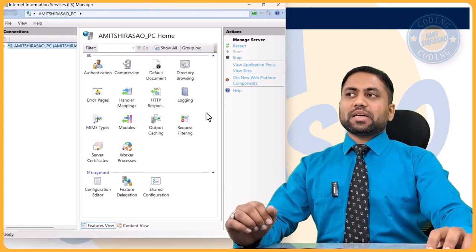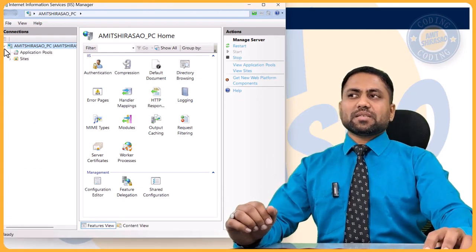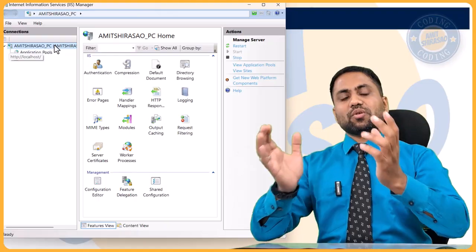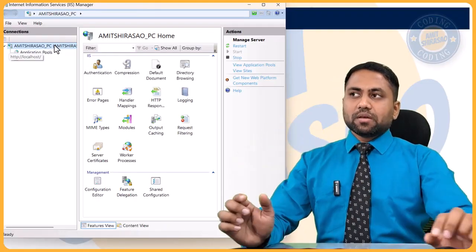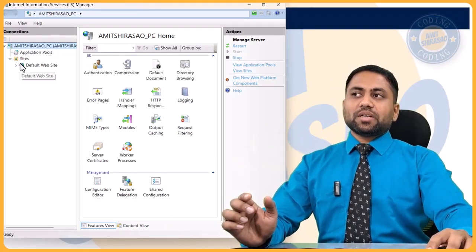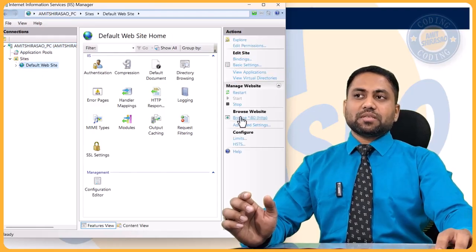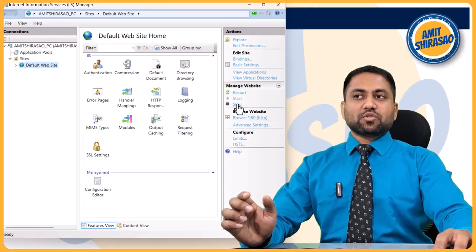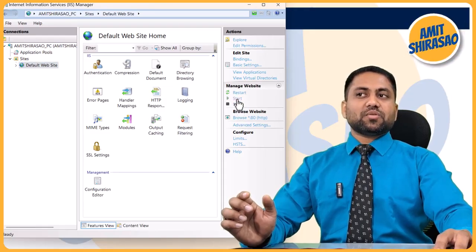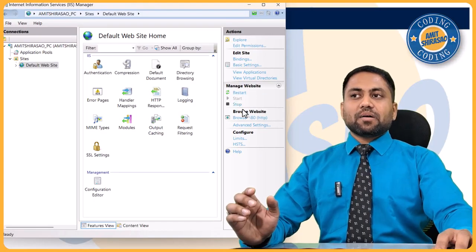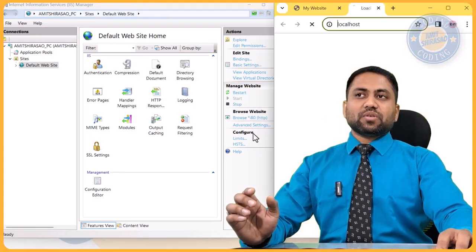So here you will see that this is the server, that is a web server on which your websites can get deployed. There is already a website called the default website. Okay, can you see this website? Yeah, of course you can see this. So you can just browse this website. See, it is in the on stage. You can stop this website, you can start this website, you can restart it.